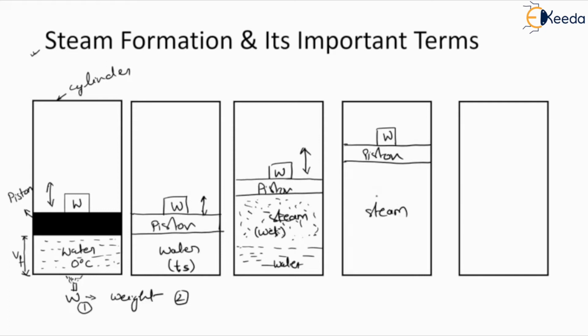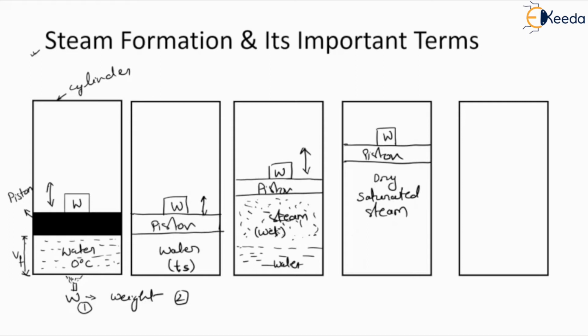At this point, what type of steam will be formed? Here, this particular steam will be dry saturated steam. There is no fluid inside the steam, so it is called dry saturated steam. Completely dry steam because of the increase in temperature.